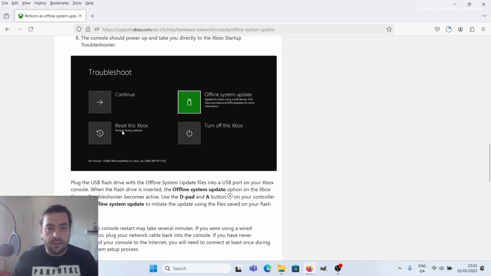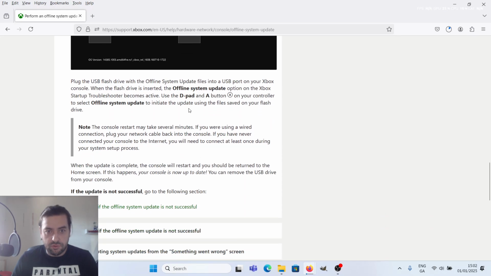When you put your USB flash drive into the USB socket in the console, you go into offline system update, and I'm going to show you how to do that.